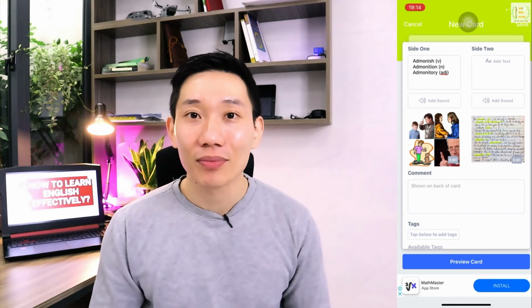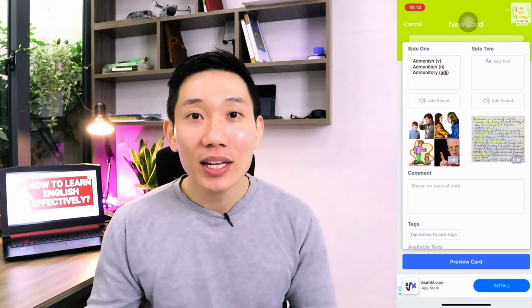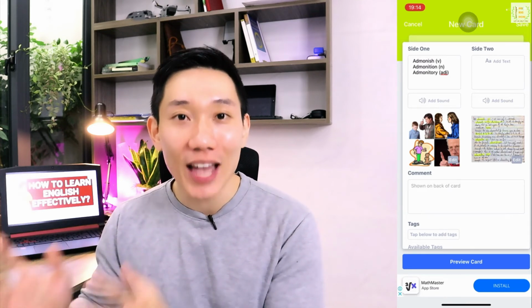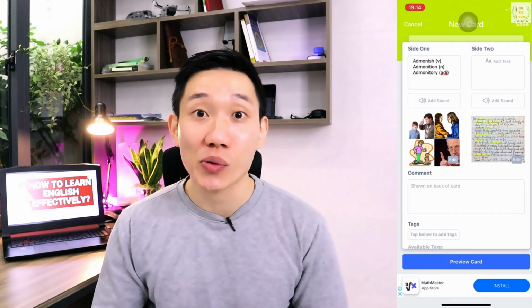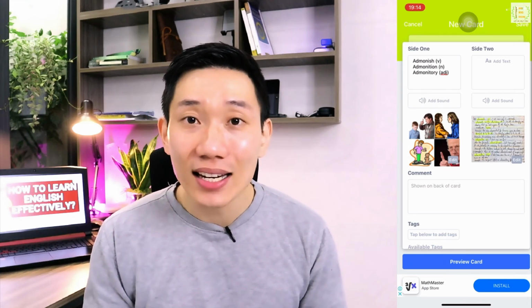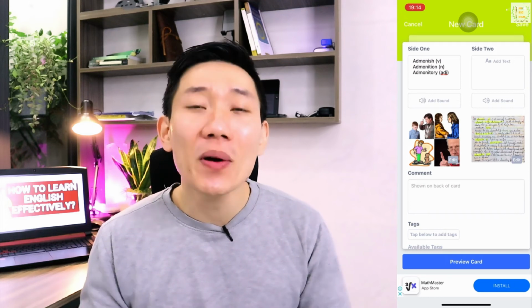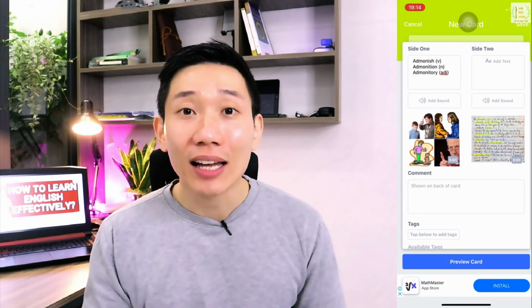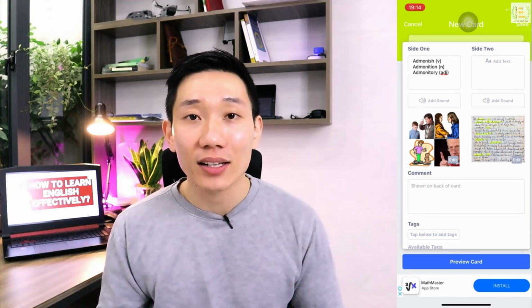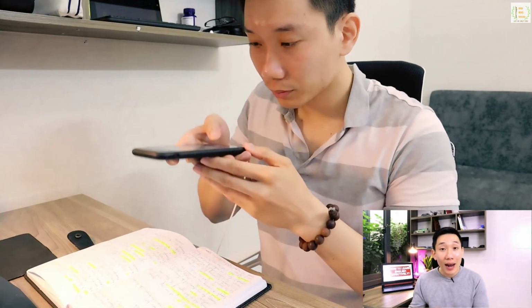How about the back side? For the back side, all you need to do is to insert a photo that you take of the word section in your notebook that you created in the first set of steps. Nothing else is really needed here because the backside is to remind you of the knowledge that you can recall in the notebook.